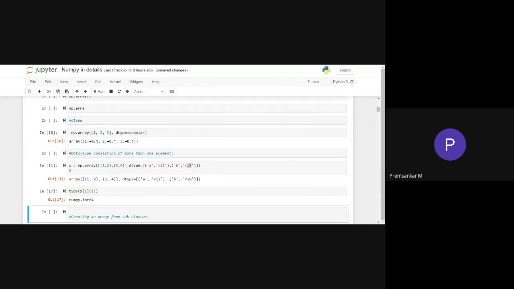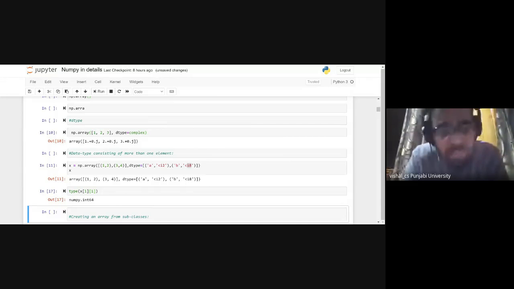Okay. Now, I want to print the data type of A. I have already told you I have passed within an array a tuple, two tuples, 1, 2 and 3, 4. Now, I also said that A will represent the first element of both the tuples, and B will represent the second element of both the tuples.